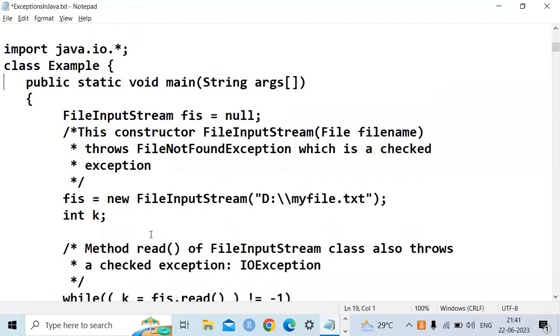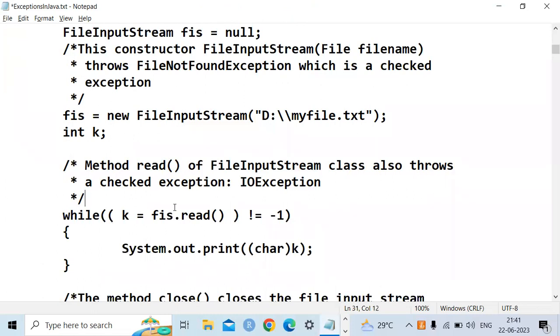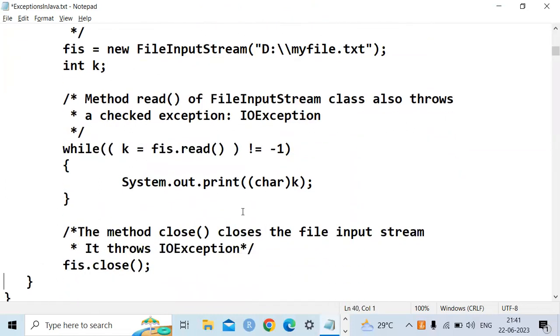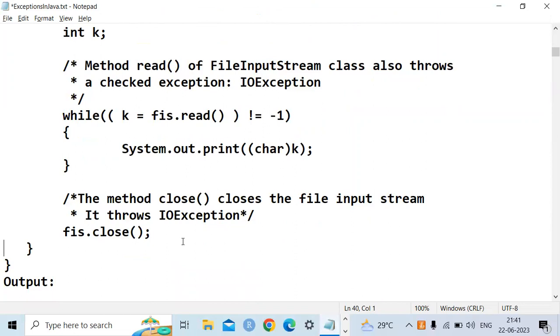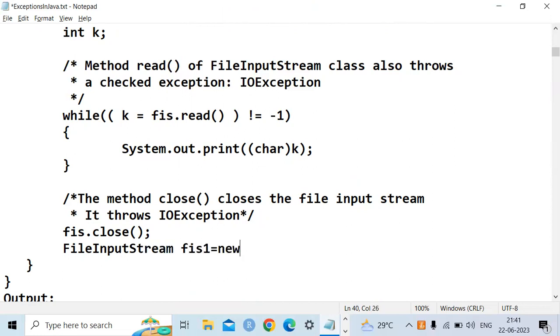For example, here I have created the first stream, FIS, and used FIS in the while loop. My task is completed, so I have closed it. Again, immediately, if you want to open, you can open, no problem. You can write like this: FileInputStream FIS1 equal to new FileInputStream.